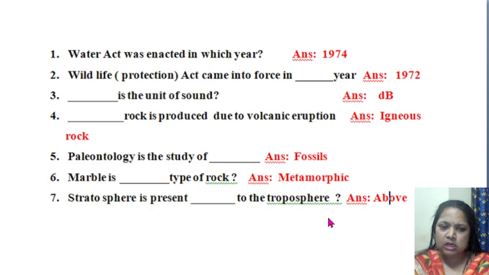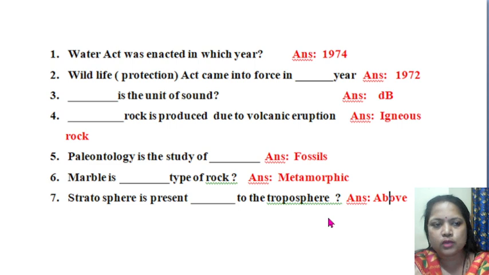Then how will the stratosphere be below the troposphere? No. First layer is troposphere, then your stratosphere. Means stratosphere is present above the troposphere. Okay. Are you clear? Basically, fundamentally, all these 7 questions, I think now you are able to answer.